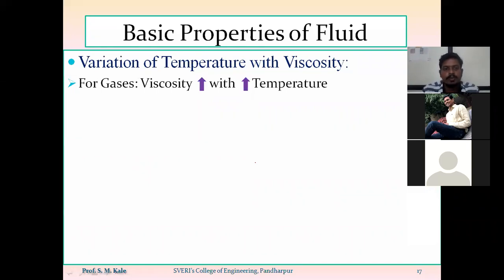Now why is this so? Because in case of gas, the value of cohesive force will be less as compared to the value of molecular momentum exchange. That means whatever viscosity is there in case of gas, that viscosity is mainly because of the molecular momentum exchange or molecular momentum transfer, and it will have a very low contribution of the cohesive force of attraction.